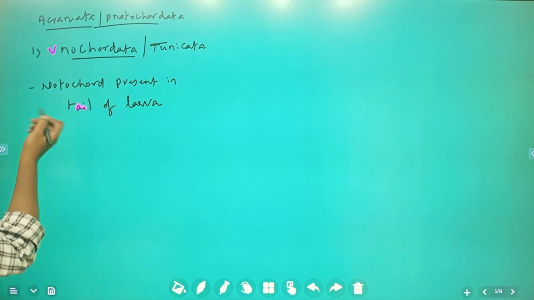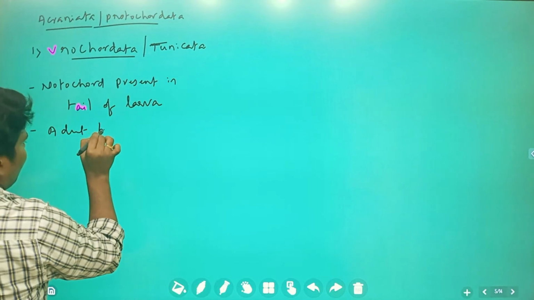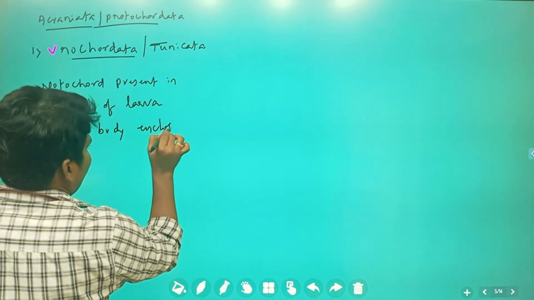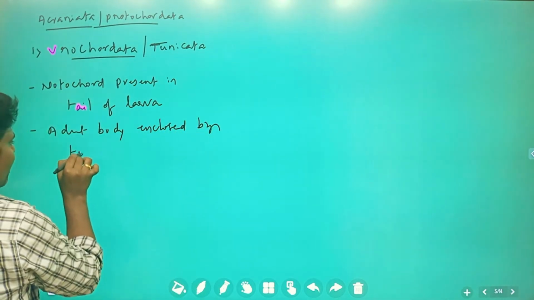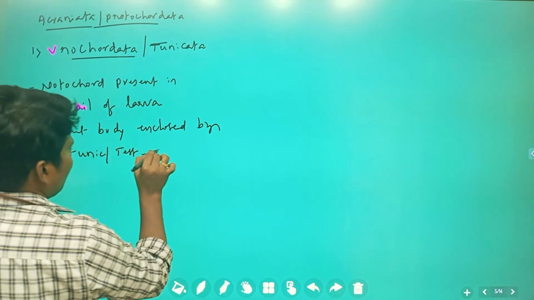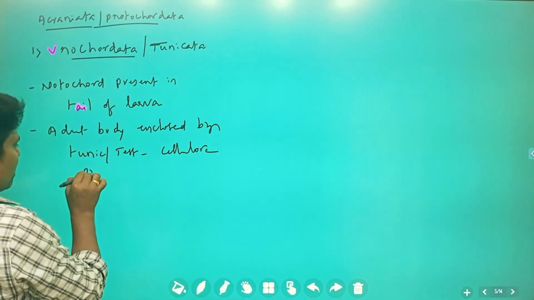Next, why is it called tunicata? The adult body is enclosed by a tunic or test. It is a cellulose-like organic substance.